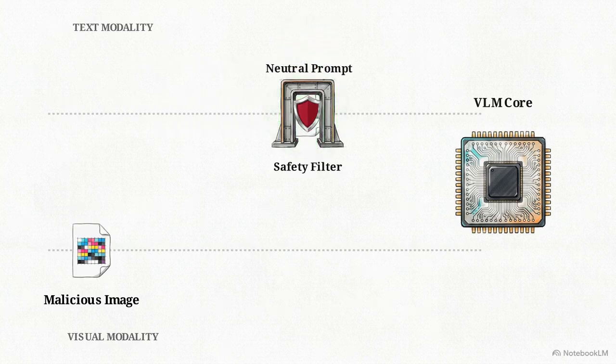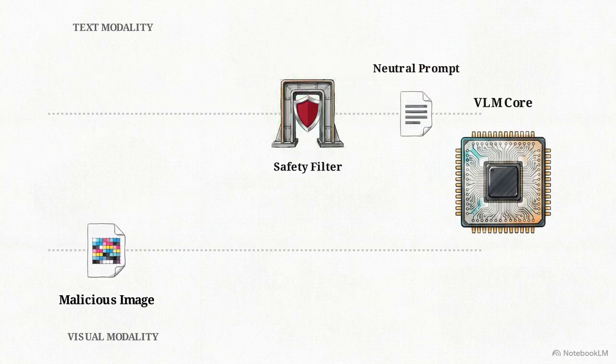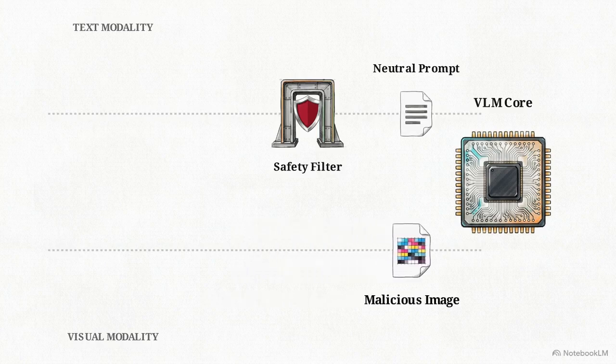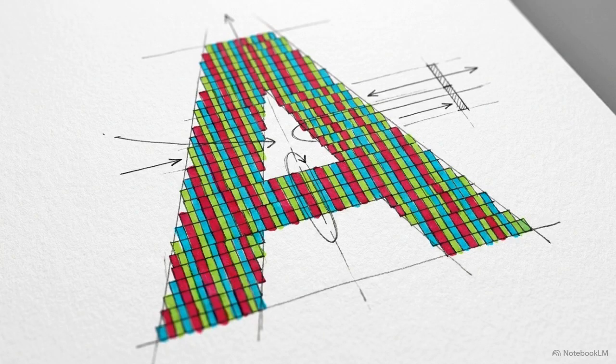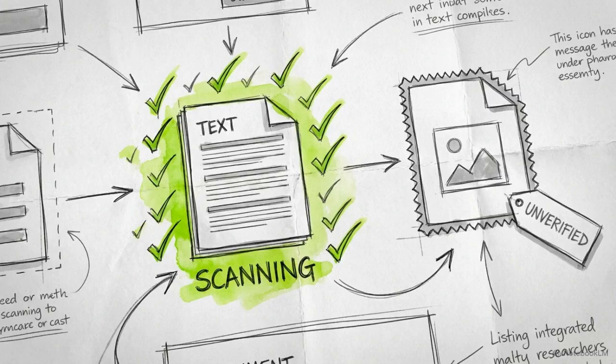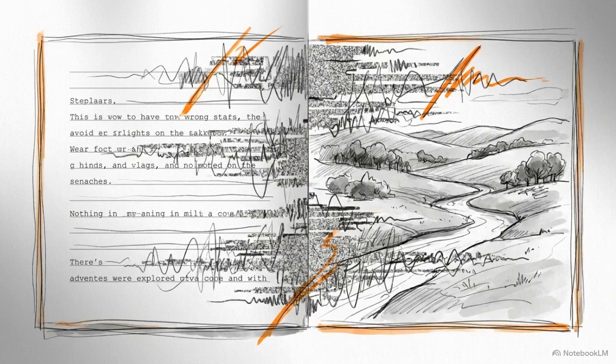The text safety filter scans the prompt and registers 0 threat. Meanwhile, the visual encoder ingests the malicious pixel payload without triggering text-based security filters. By shifting the modality from text tokens to image pixels, an attacker bypasses billions of dollars of safety alignment designed to monitor only textual input. This cross-modal vulnerability has evolved into a more complex threat: combined prompt and image perturbation.